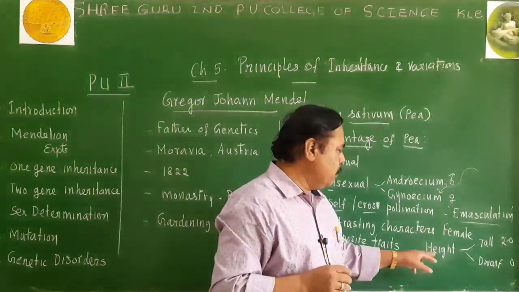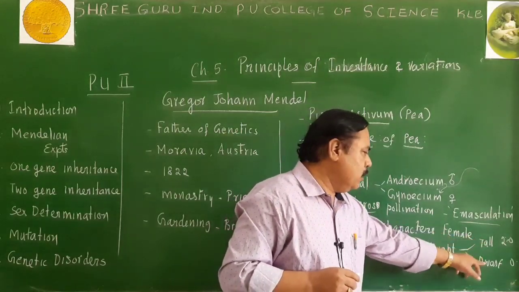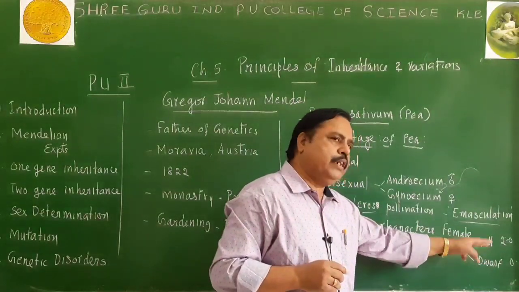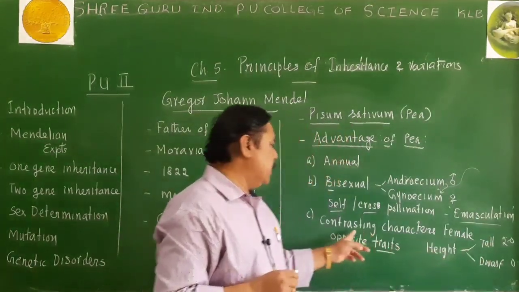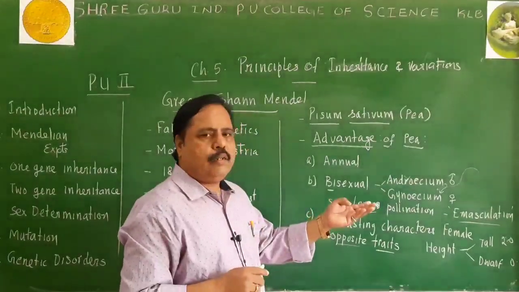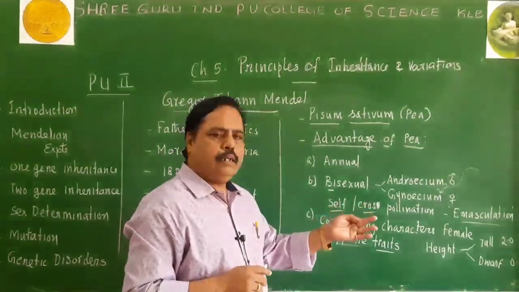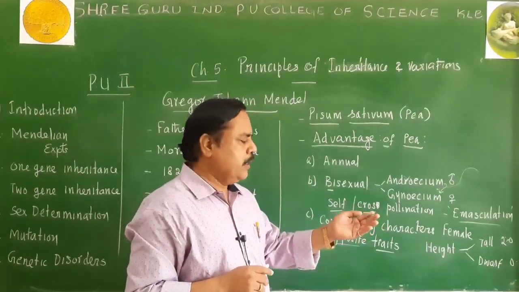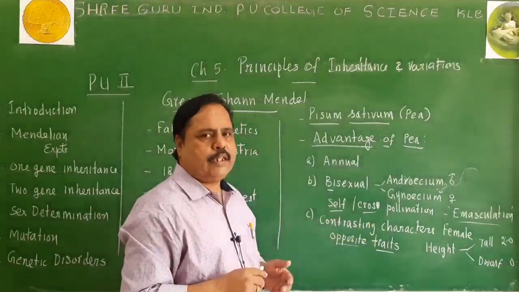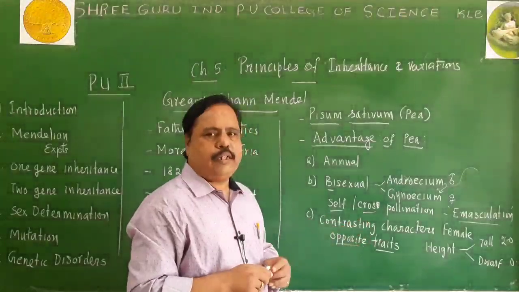For example, remember one point, height is the character. Tall and dwarf are the traits. Tall and dwarf are the opposite traits for the character called height. Similarly, you can consider flower color, flower position, seed shape, seed color, pod shape. Like that, various characters we can consider. Each character is exhibiting opposite traits.